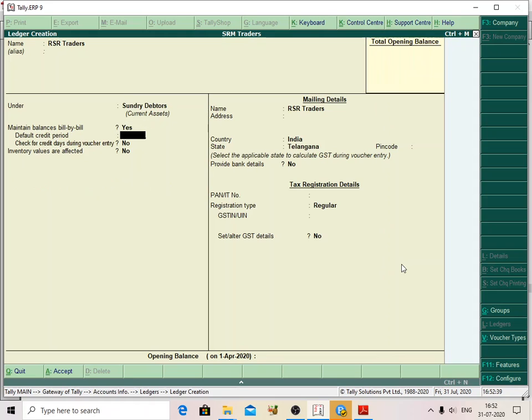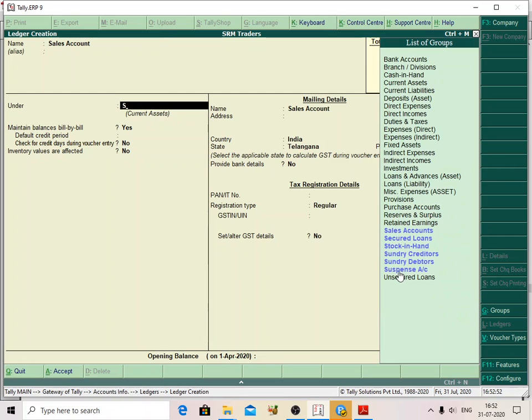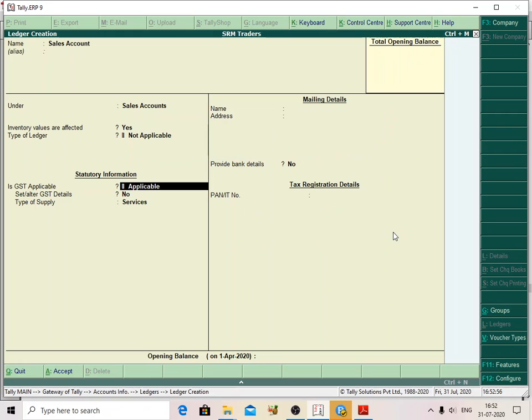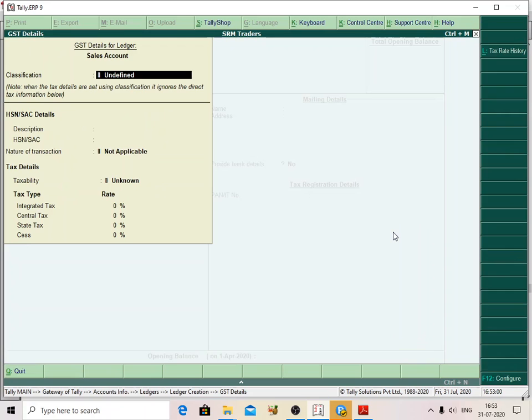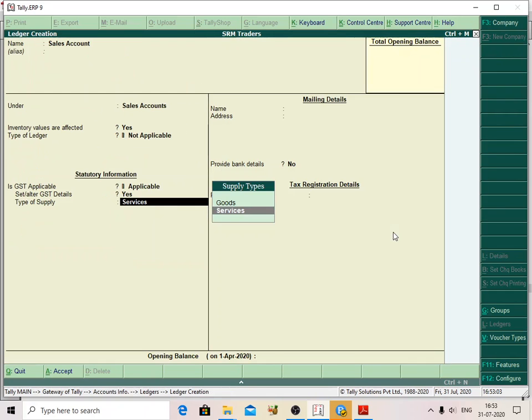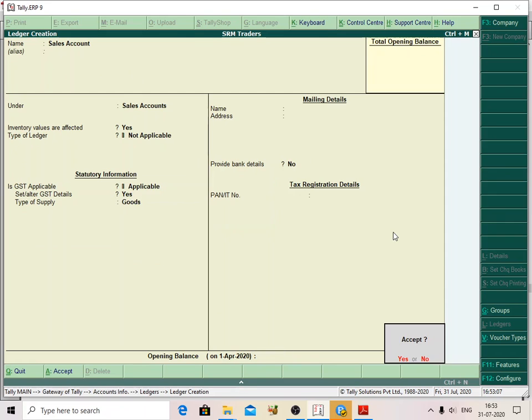Maintain bill by bill is on, and all these are affected. Use control: yes. Then I am going to create a sales account. It is under the Sales Accounts group. Also GST is applicable, and the GST tax rate I will show you. If it is not right, I will rectify it.